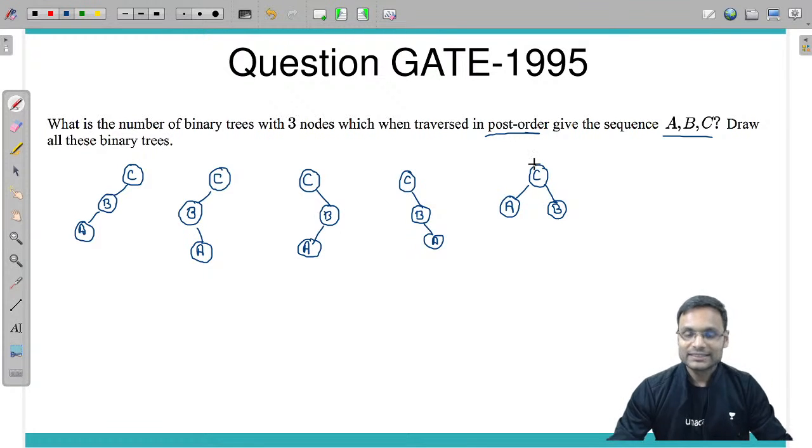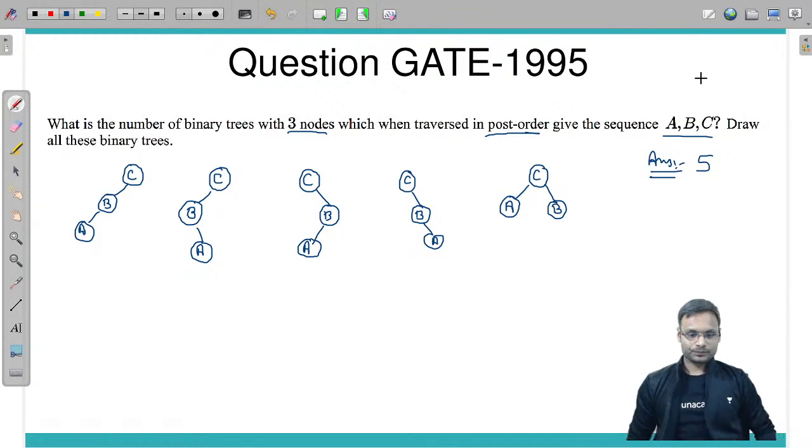So these are the 5 trees you can have with 3 nodes in which you will be traversing the tree in the post order and getting sequence A, B, C. Answer is 5. I have drawn all 5 trees also.